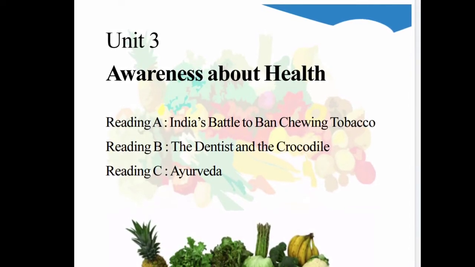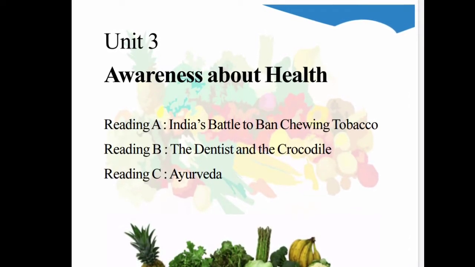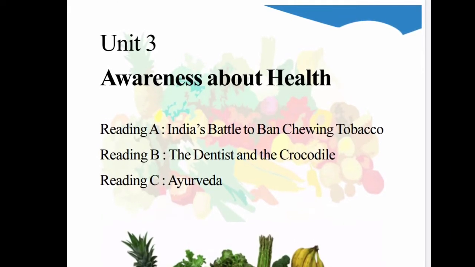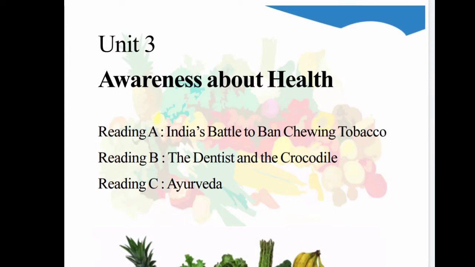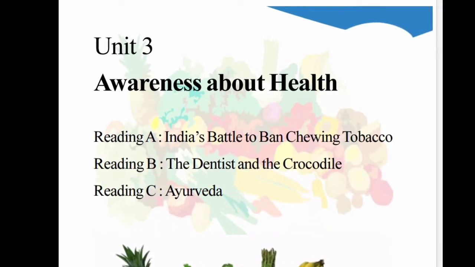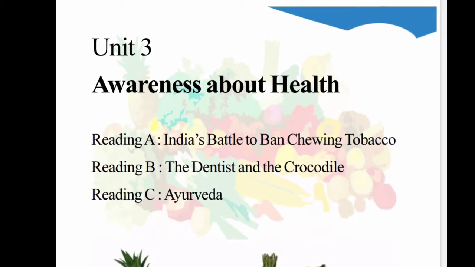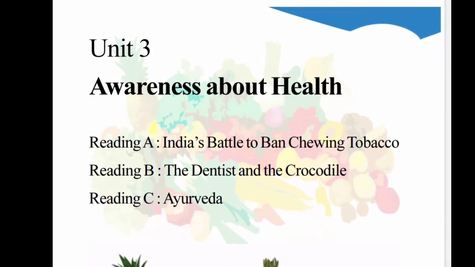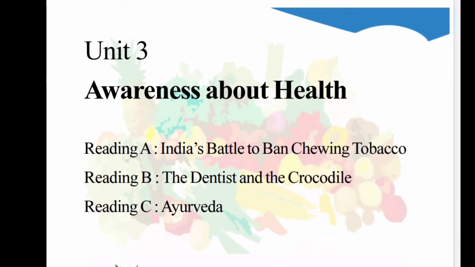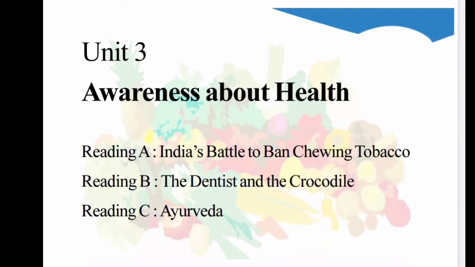But before we begin this unit, I want to give you the pre-reading explanation or overview of the unit. In pre-reading, if you have the book you can see, but I will give you in my video the picture of the pre-reading.